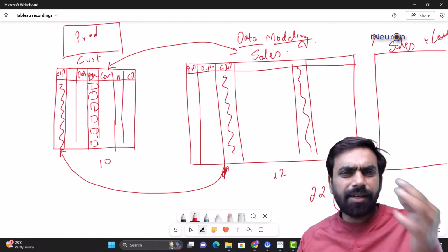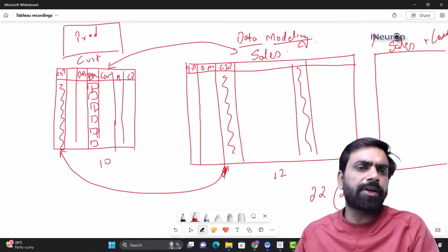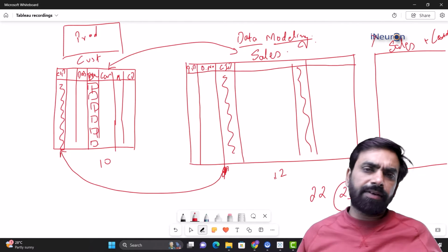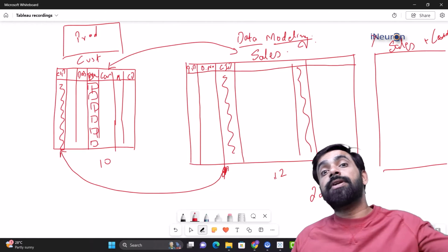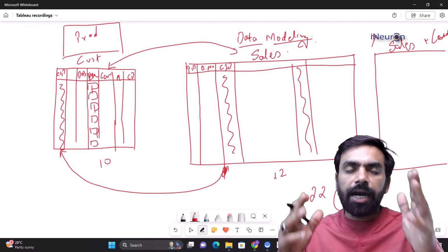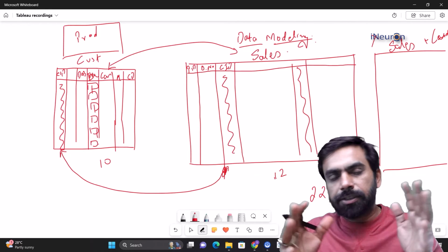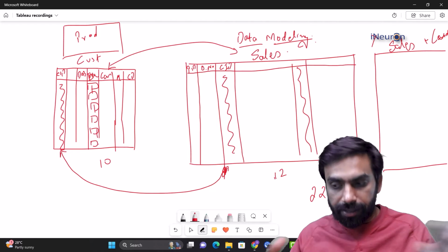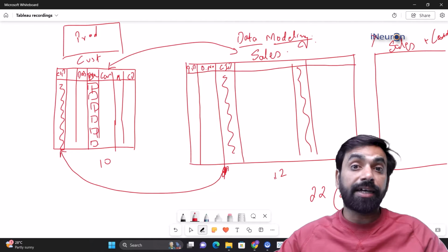For example, I can see color-wise sales. I can see color-wise order quantity. I can see income level wise sales. I can see income level wise quantity. I can see commute distance wise sales. I can see commute distance wise unit price. When we start matching, the scope of analysis has just broadened many folds. And that's the advantage of data modeling.